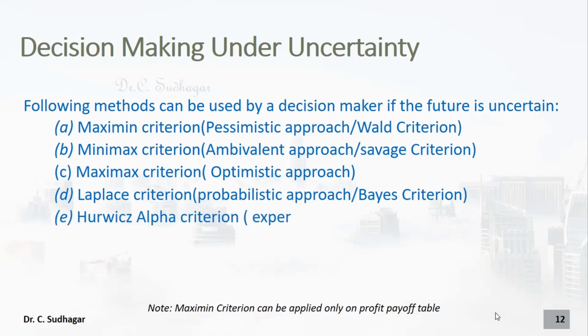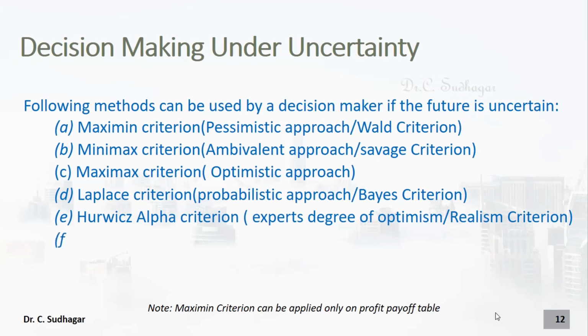The fourth one is called Hurwicz alpha criterion or expert's degree of optimism or realism criterion. In this case, if you have a certain amount of information about the business from past data, or if you are an expert in that business, we can include your expertise as a number, that is called alpha. Okay, alpha is a degree of optimism. The degree of optimism is available to us. We can use this approach to make decisions.